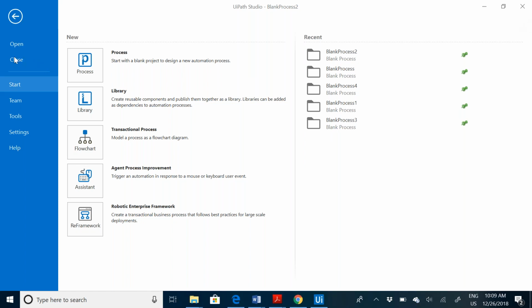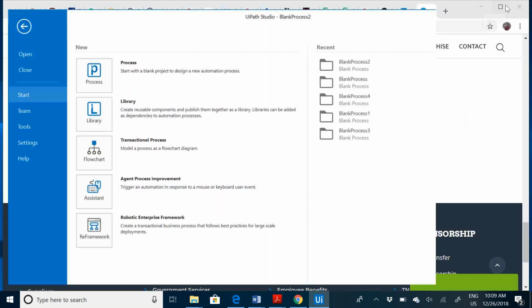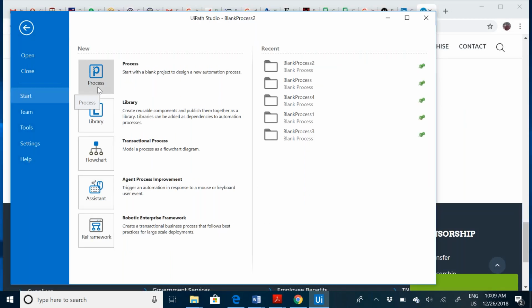Now, I will highlight a couple of points here. As it is a community version, you don't need any license right away to start. The window you are observing right now is called Studio, and this is where we develop our processes and work with our processes.